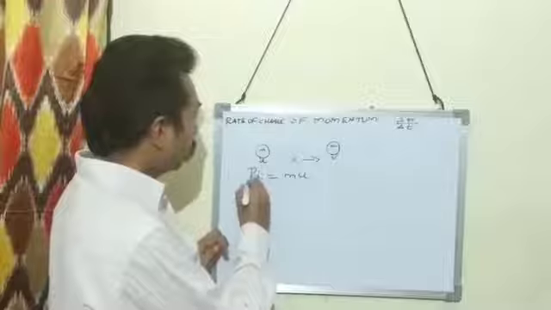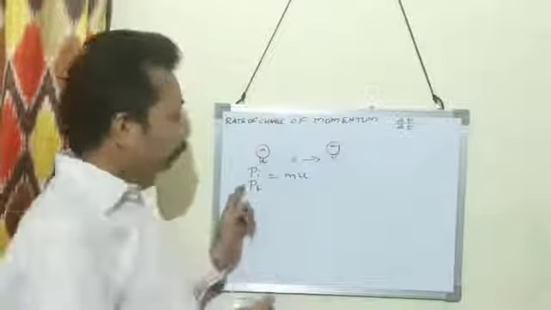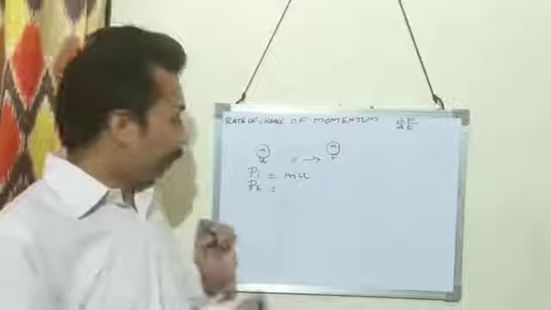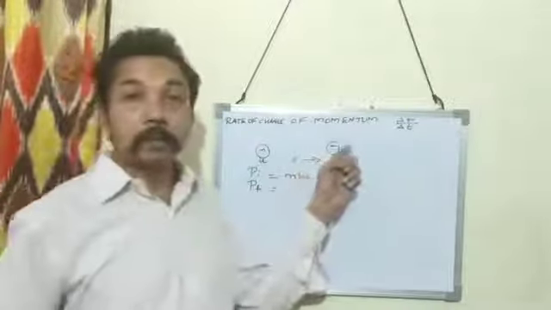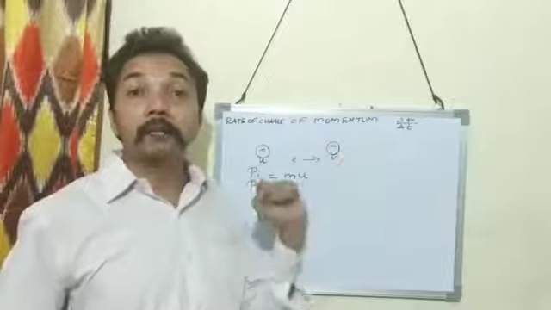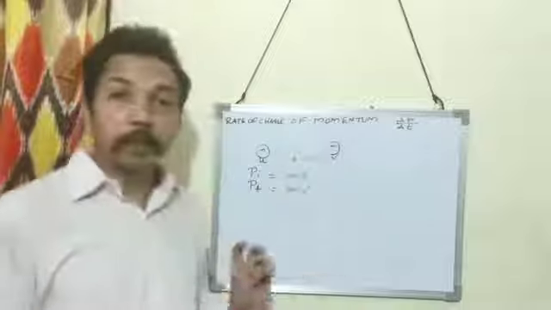Now what is the final momentum? P for momentum, f for final. Final momentum is the product of mass and final velocity. Final momentum is equal to m into v.